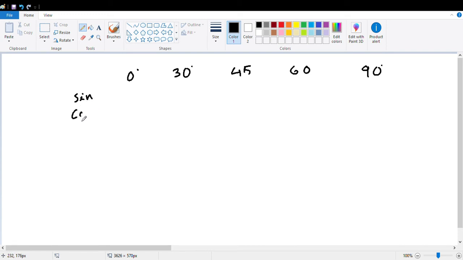Sine, cos, tan, cot, sec, cosec. Each one has degree on it: 0 degree, 30 degree, 45 degree, 60 degree, 90 degree.